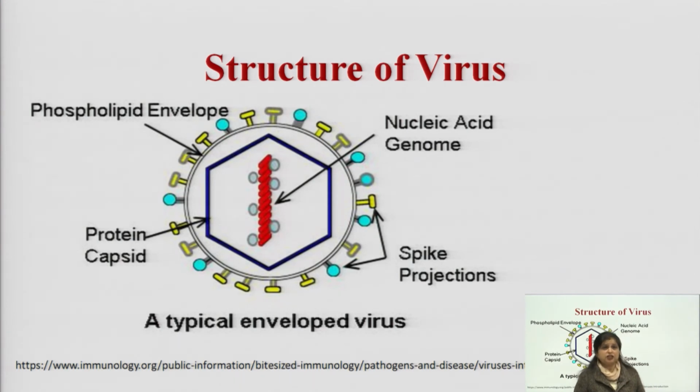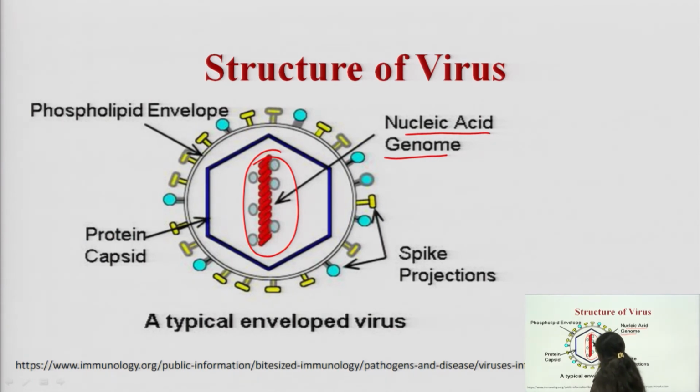This is the main structure of a virus. This unit is called the nucleic acid genome, which is DNA or RNA, present inside the viral structure.